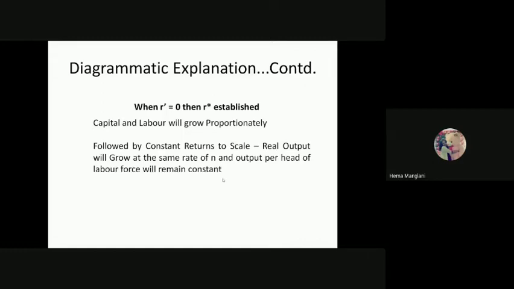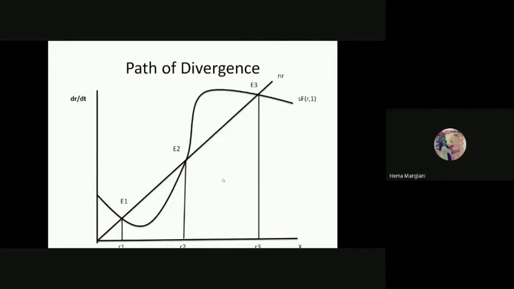Okay. So path of divergences, as we know, sometimes NR is greater than SFRN, sometimes SFRN is greater than NR. So for all of the countries, there are a few points giving us the different stages of R1, R2, and R3. There we have one point, which is the E1 point. This is bringing us to the point of instability.